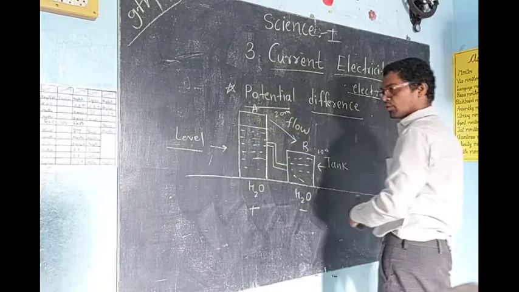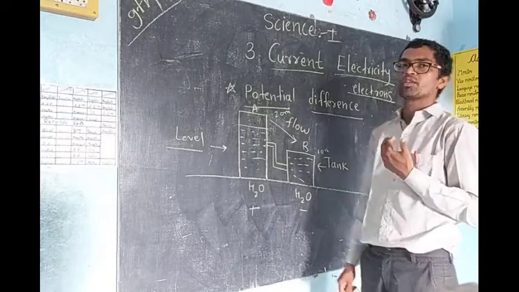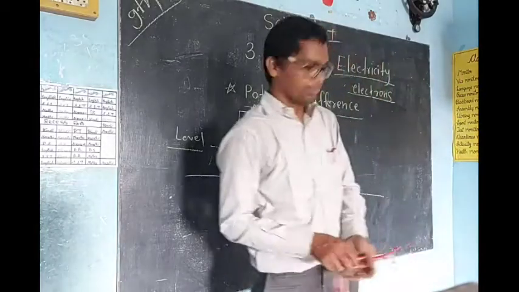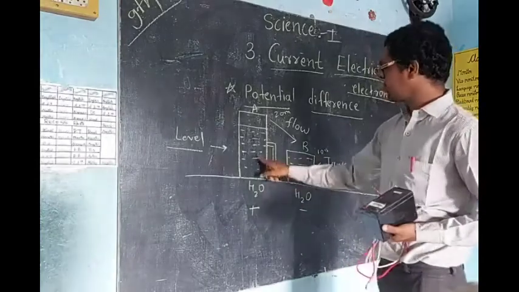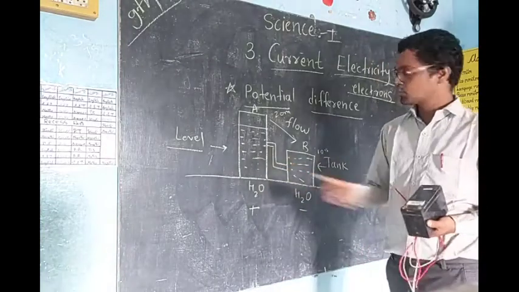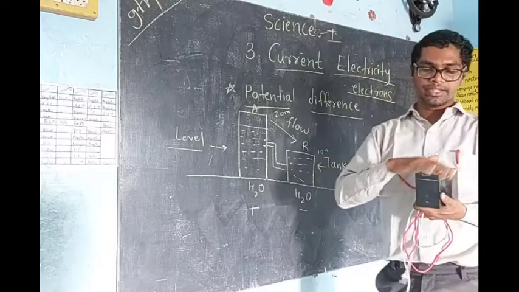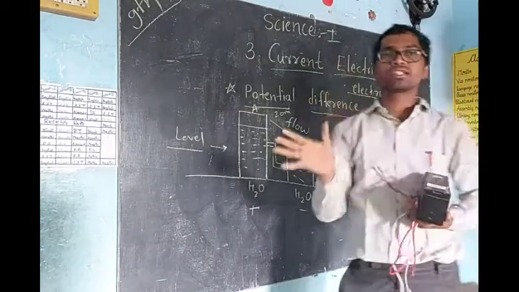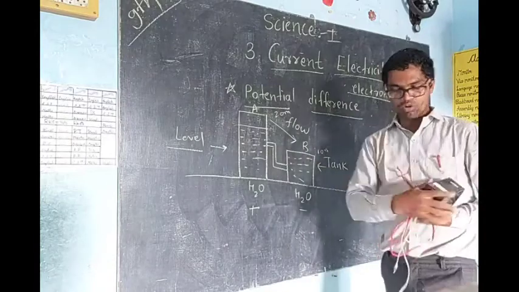The same thing happens in electricity. If you observe properly in the electric field, here I have brought some batteries also, so I can show you those batteries. In this battery two terminals are there. Consider these two terminals: this is positive, this is negative. Now you will see there is no height here, it is the same level. This is physical, because electric current or electric energy we cannot see. It is stored inside this battery.